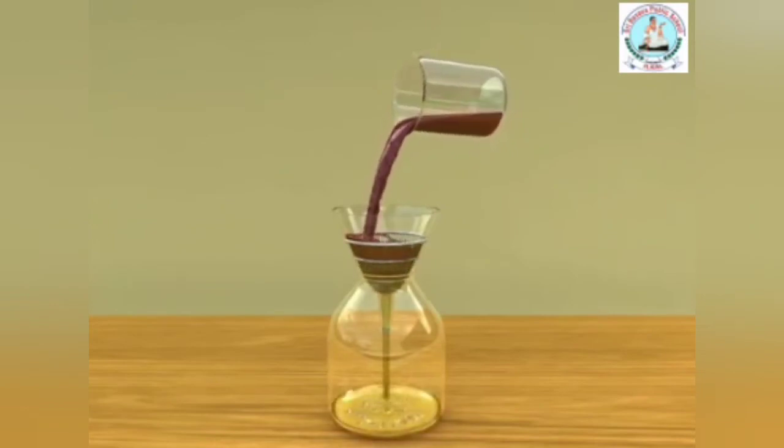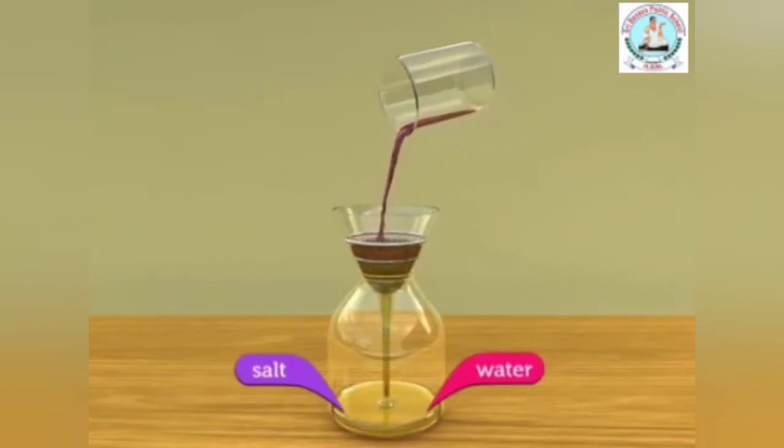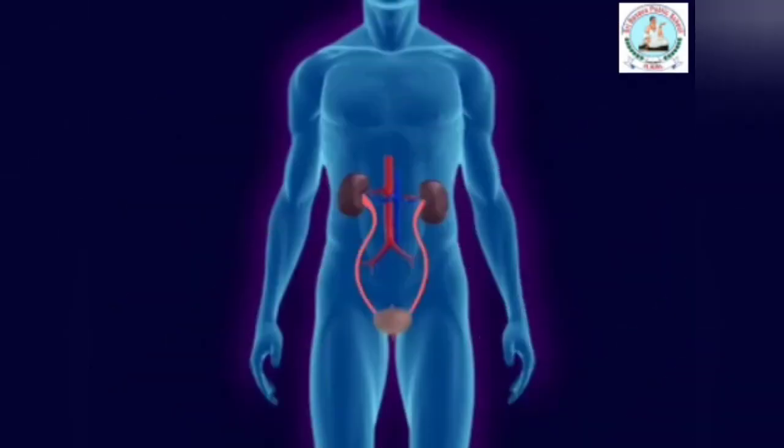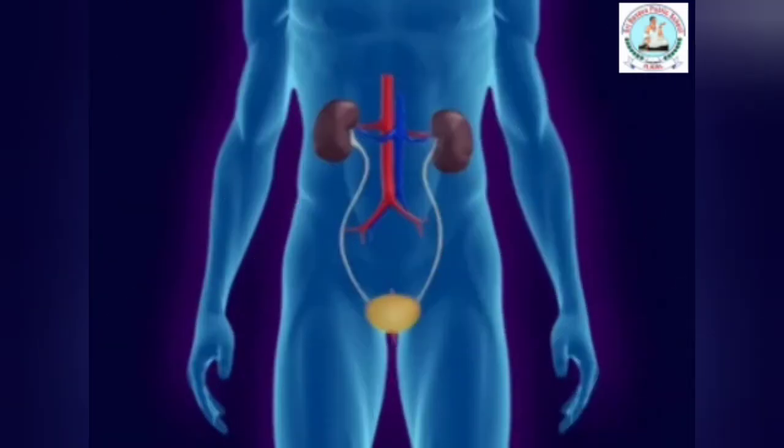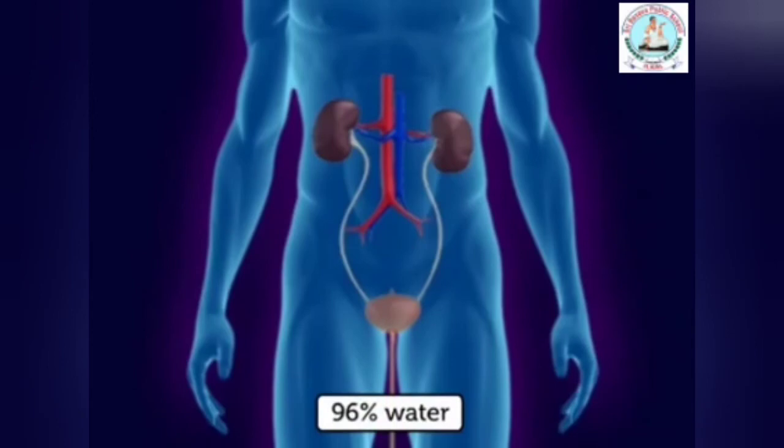The kidneys remove the waste products, salt and water from the blood. Drop by drop, this liquid, that is urine, gets collected in the urinary bladder. When the urinary bladder gets full, a sensation of urination is produced. Then the urethra, which starts from the urinary bladder, carries the urine outside the body. Urine is actually 96% water.